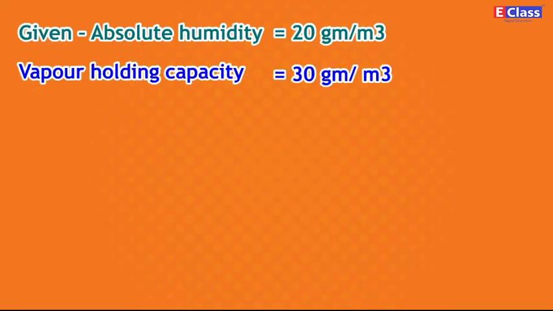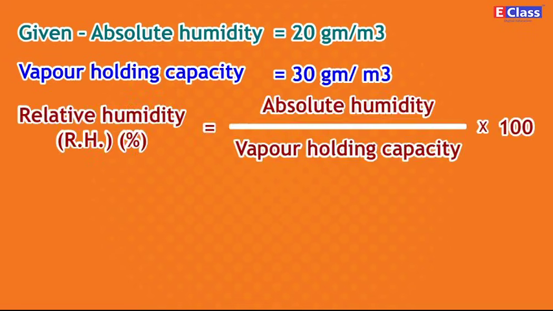Answer: given absolute humidity is equal to 20 gram per cubic meter. Vapor holding capacity is equal to 30 gram per cubic meter. Relative humidity is equal to absolute humidity upon vapor holding capacity multiplied by 100.